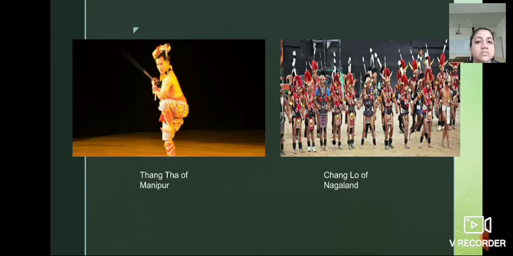Then Thangtha of Manipur. Then Changlo of Nagaland. So these are all examples of tribal dances. Tribal means a group of people who belong to a particular community and perform the dance style. Till here understood, everyone? If you have any doubt or queries, you can ask me by mail. Okay?